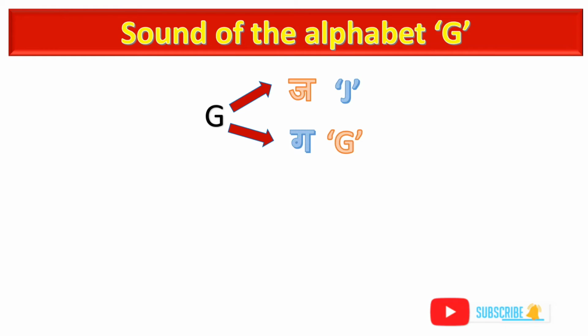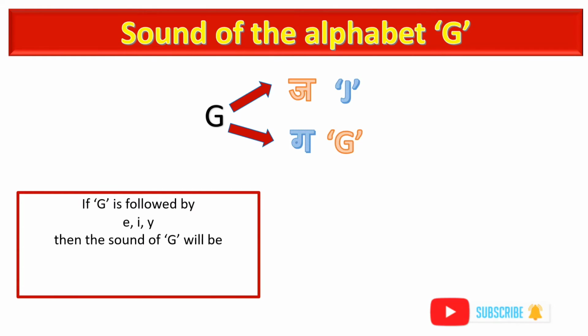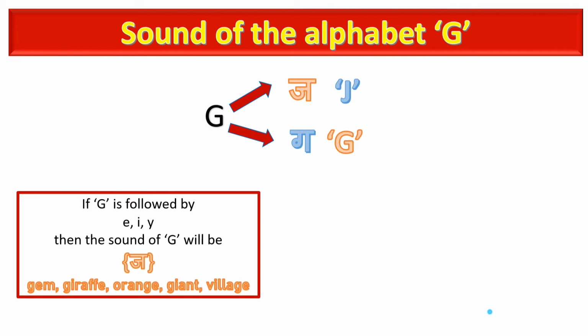It is very simple. Just see if G is followed by the letters E, I, Y, any one of them, then the sound of G will be J. For example, gem, giraffe, orange, giant, village.